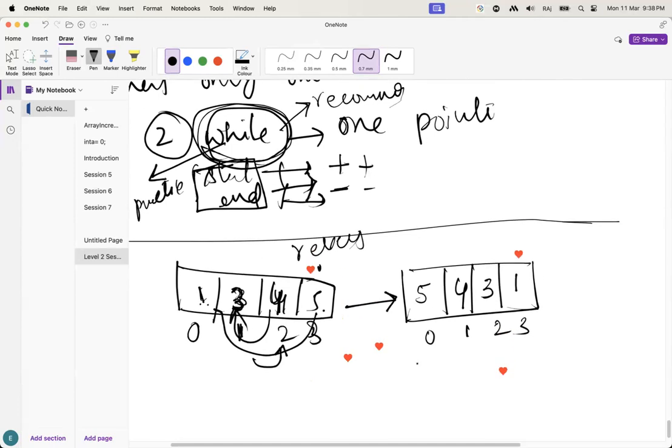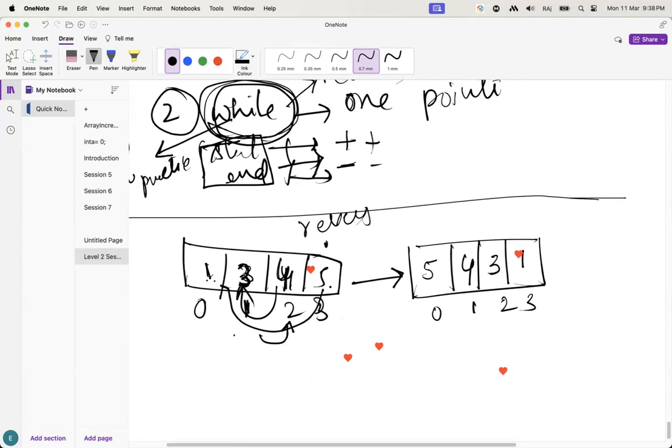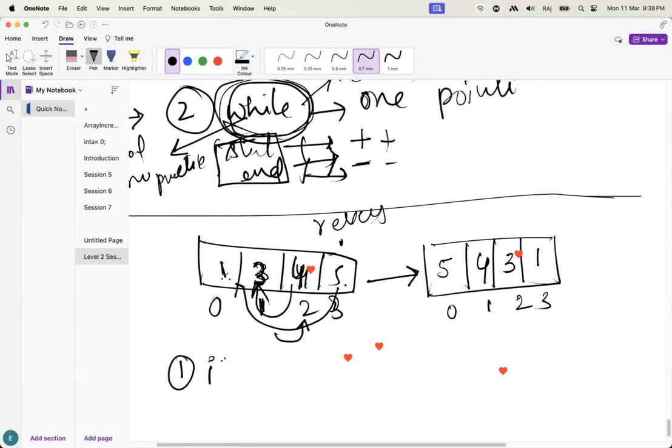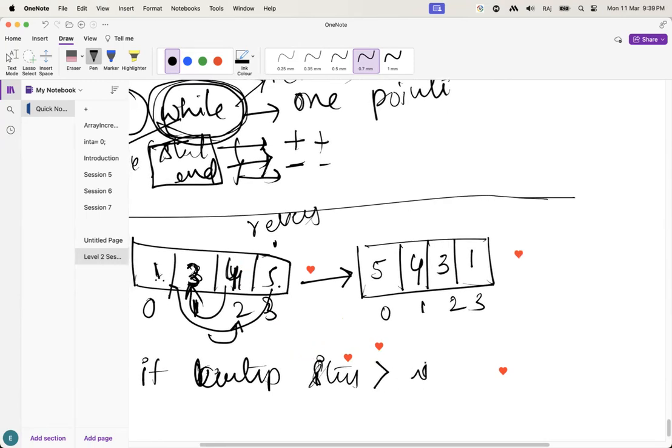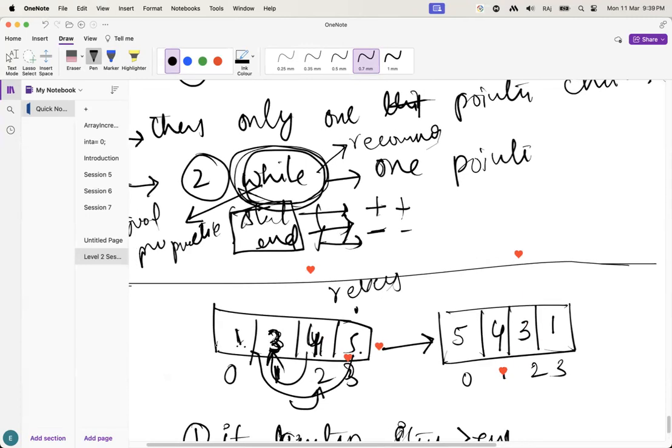Fine, guys. What will happen if I continue the loop after start is greater than end? I have started here, start index with 0, end index here. After one operation, start comes here, end comes here.